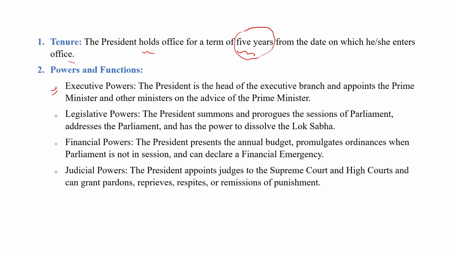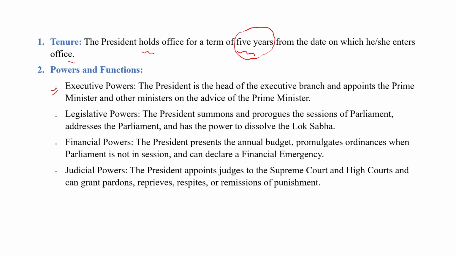What are the legislative powers of the President? The President summons and prorogues the session of Parliament. We have discussed that there are 3 sessions in Parliament: the budget session, the monsoon session and the winter session.